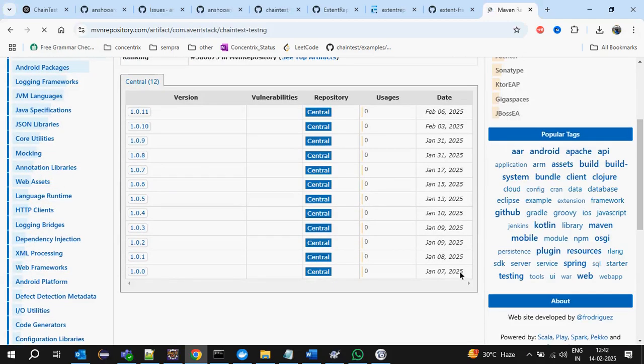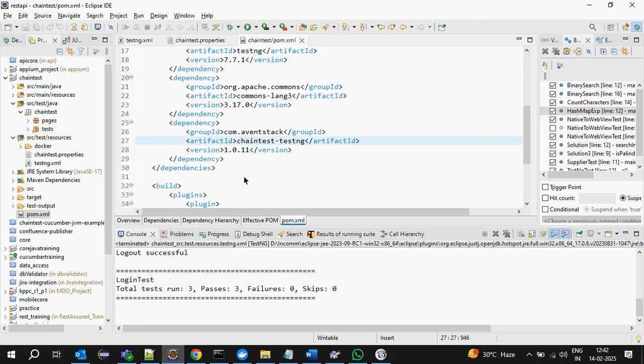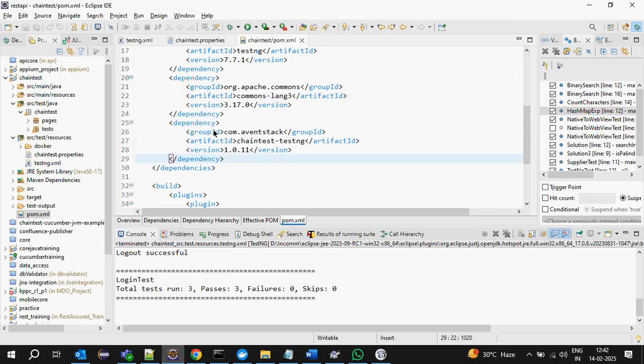They started in January; only in January they started releasing these versions. Now the current version is 1.0.11. Just click on it, copy this dependency and paste it into our own project. First step is we have to add ChainTest TestNG in the pom file.